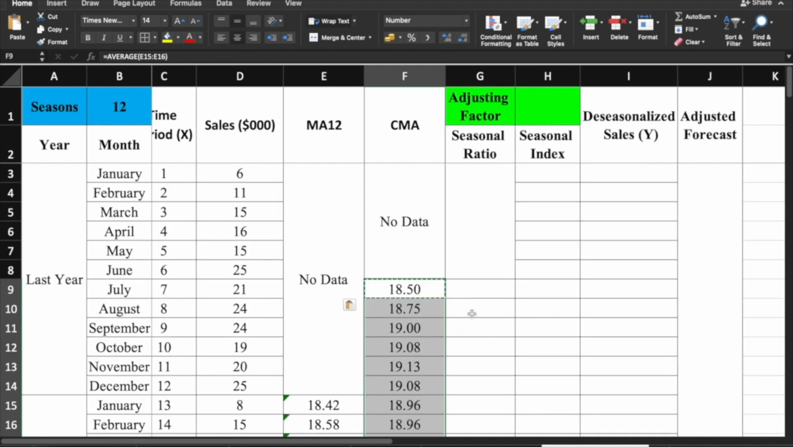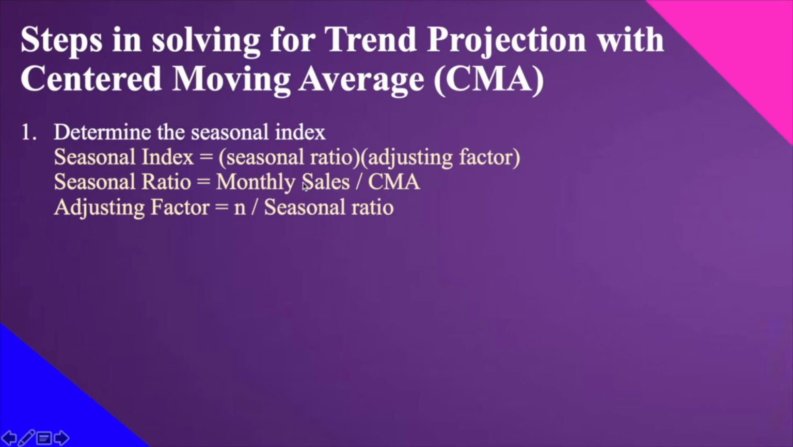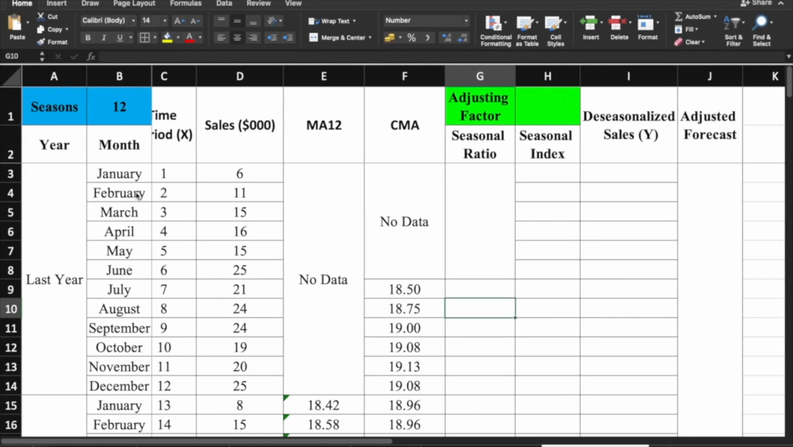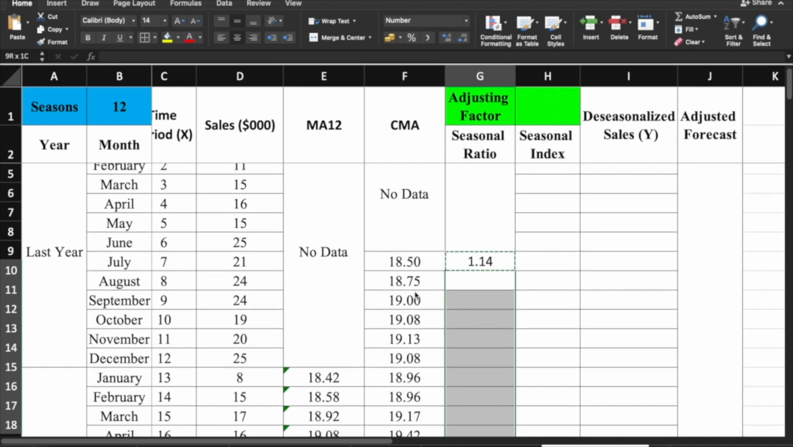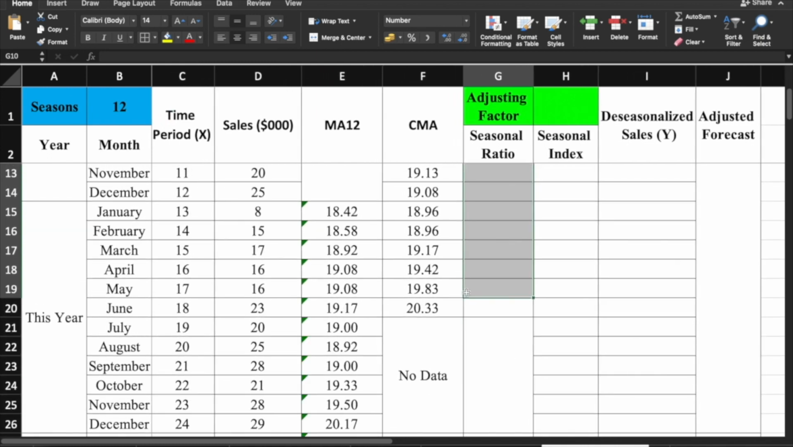Now, let's go back to our PowerPoint to see kung nasaan na tayo. Okay. Monthly sales over CMA. So, we have already the monthly sales and we already have the CMA. So, meaning, we can now compute for the seasonal ratio. Basically, that is the actual monthly sales divided by our CMA. And our first seasonal ratio is 1.14. Copy and drag papunta sa dulo, which is hanggang June.